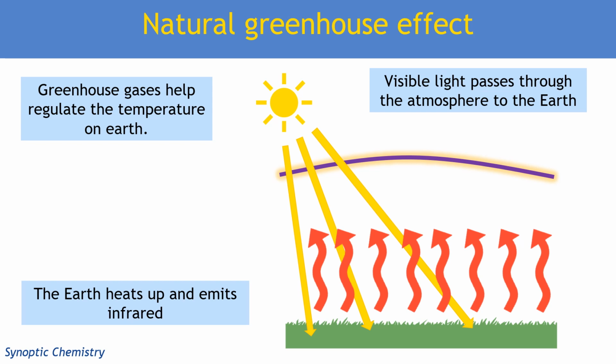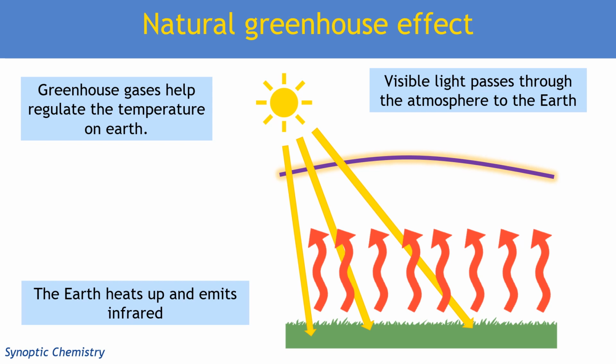Now, if something gets warmer, it's going to emit more infrared radiation, which is what we mean when we talk about heat in terms of trapping heat. So, if there were no greenhouse gases at all, that infrared radiation would be emitted and it would travel straight back out of the atmosphere, because we know that infrared is a form of light and that all light travels in straight lines, so it would just go straight upwards.